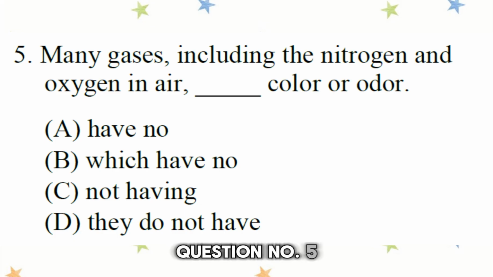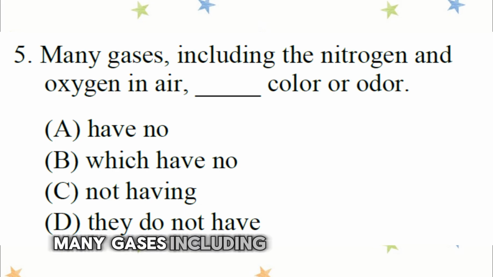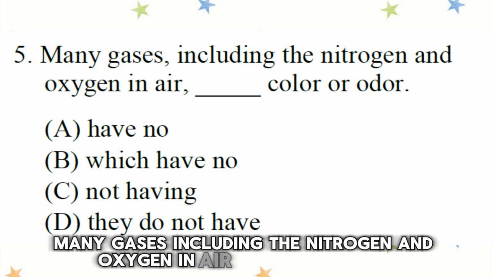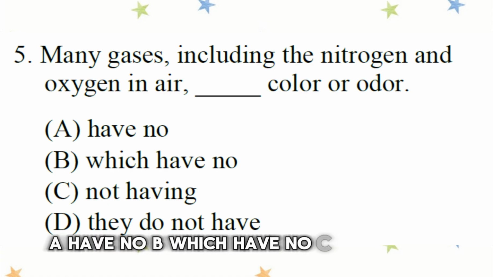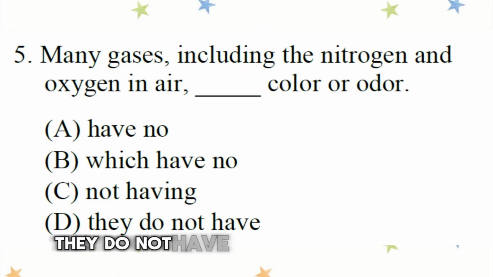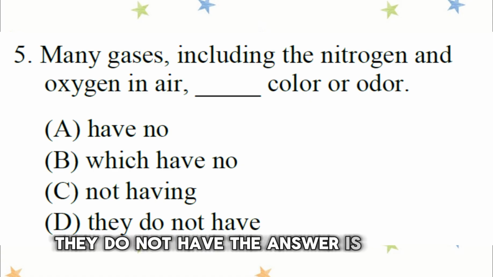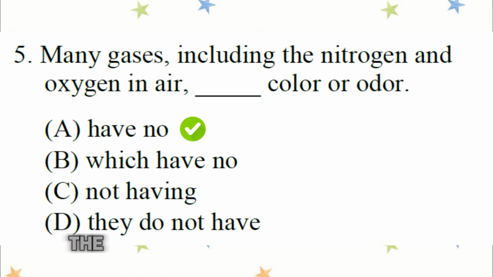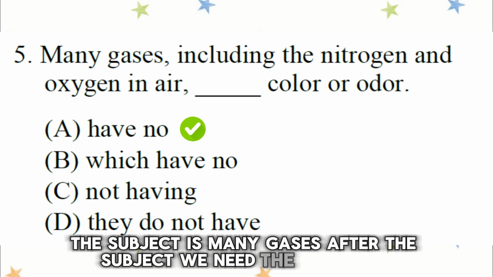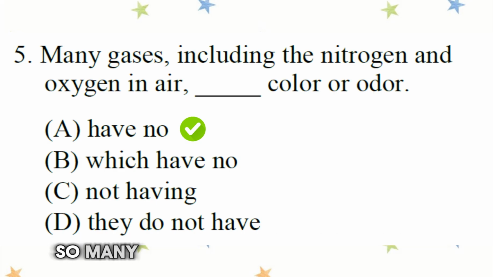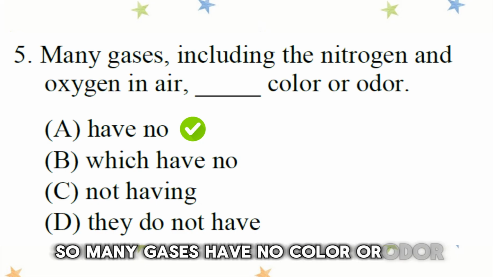Question number 5. Many gases, including the nitrogen and oxygen in air, blank color or odor. A. Have no. B. Which have no. C. Not having. D. They do not have. The answer is A. Have no. The subject is many gases. After the subject, we need the main verb. So, many gases have no color or odor.